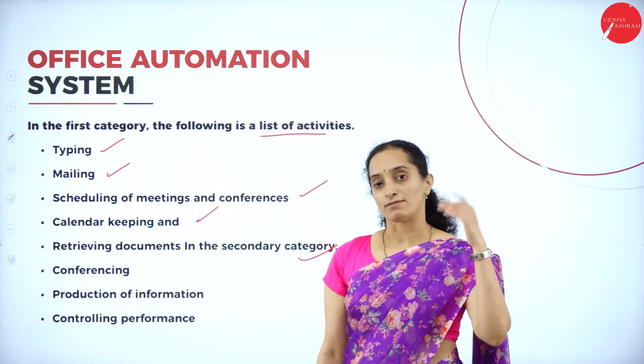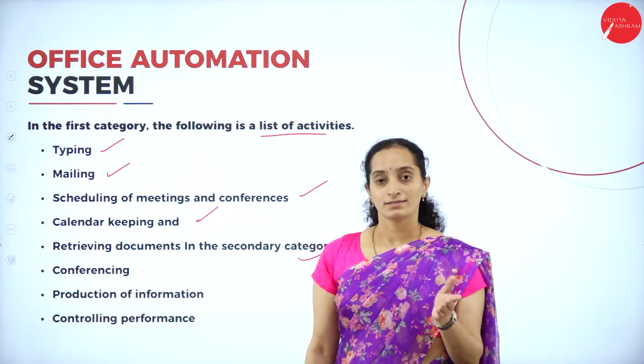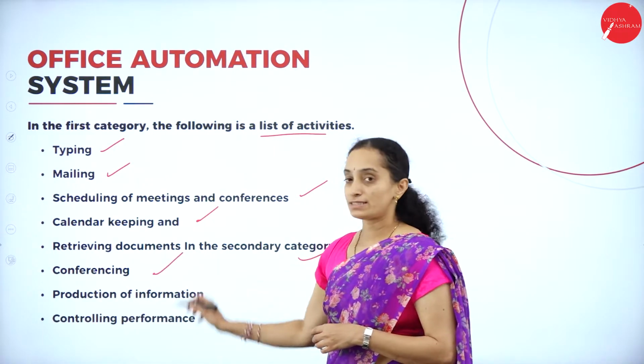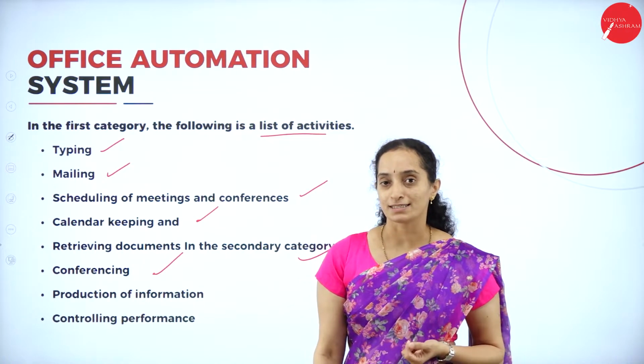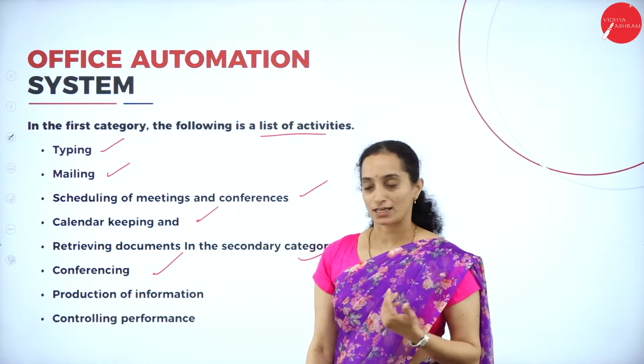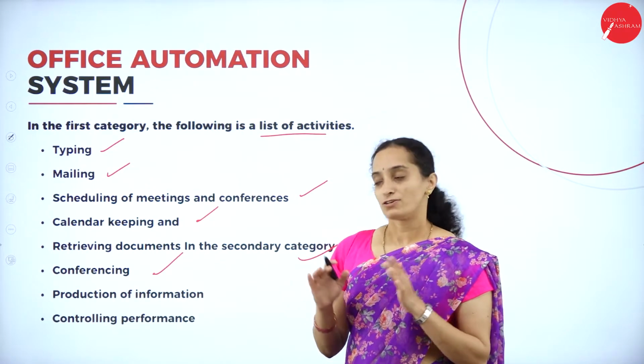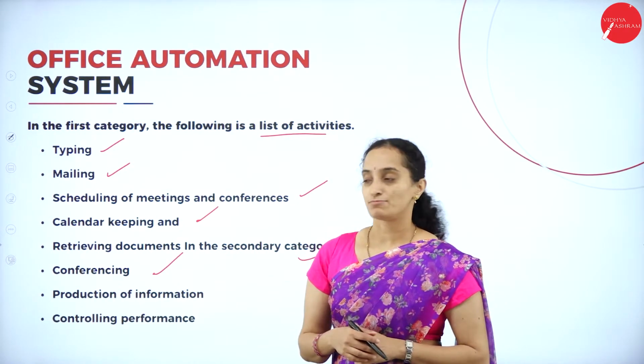You have stored some 4 years back, getting those data from the server, conferencing. You can make online meetings with the customers or the clients. Today even office has shifted to home, so everything is done in a conference meeting.